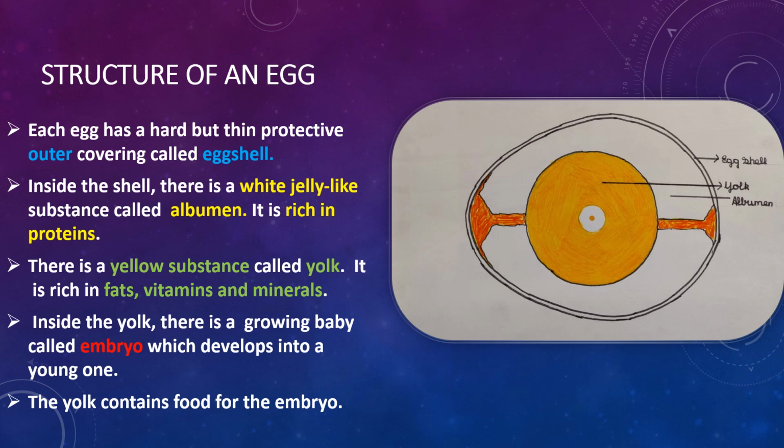There is a yellow substance called yolk. It is rich in fats, vitamins, and minerals. Inside the yolk, there is a growing baby called embryo, which develops into a young one. The yolk contains food for the growing embryo.